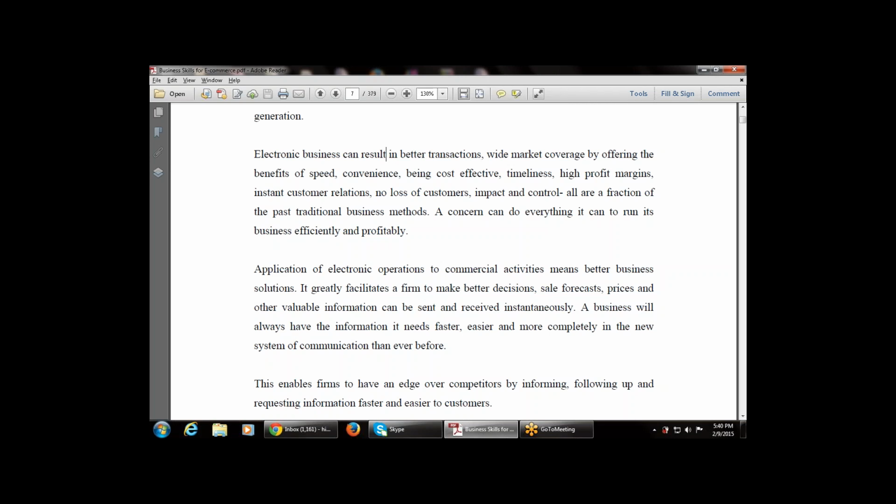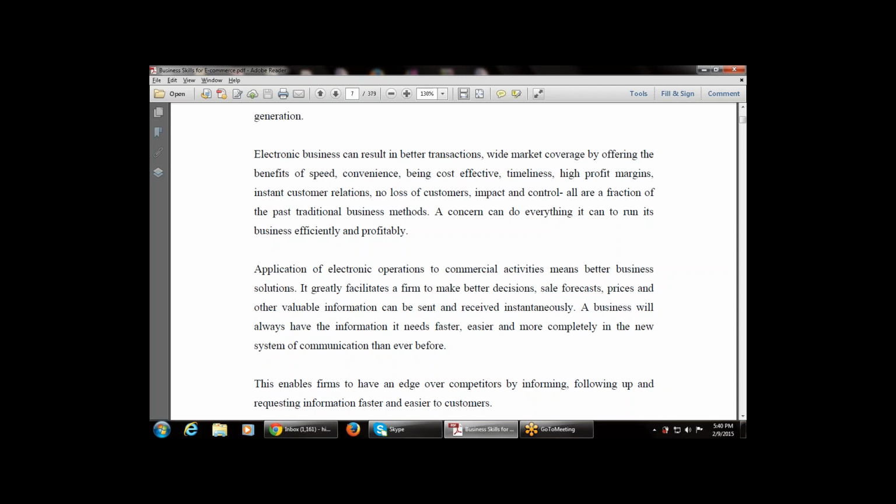That is, whenever we need purchasing and selling of goods and services at the instant time, that is done instantaneously by e-commerce. A business will always have the information it needs faster, easier and more completely in the new system of communication than ever before.